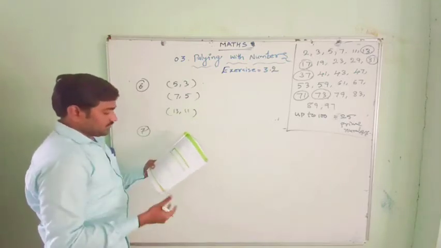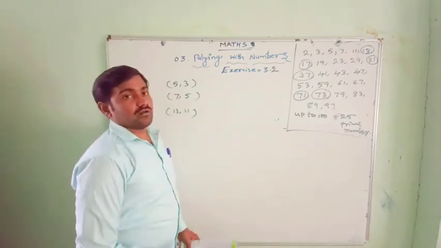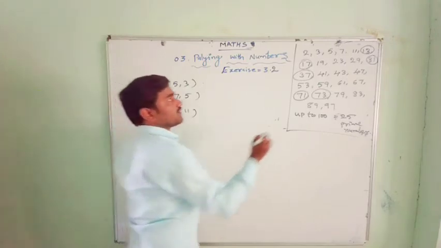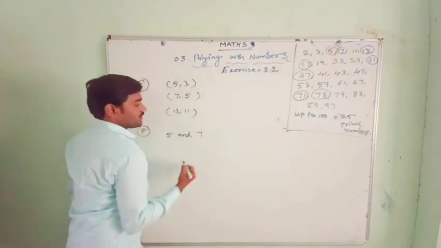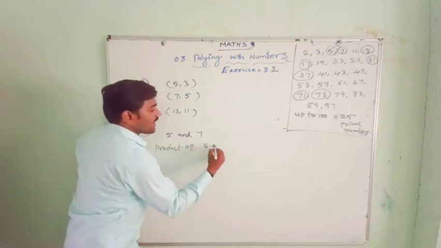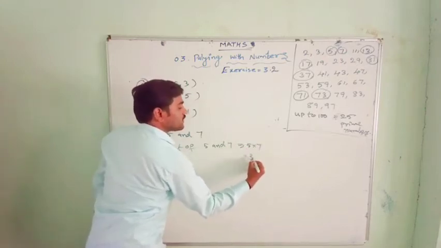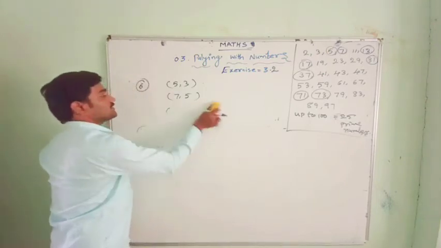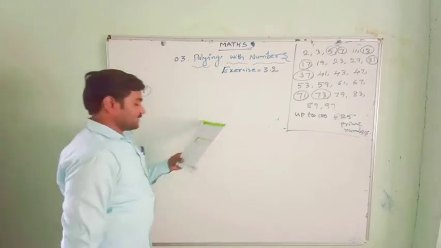Then seventh question. Write two prime numbers whose product is 35. Two prime numbers I have to write whose product is 35. So simple, 5 and 7. Their product, 5 into 7, equals 35. Yes, so the product is 35. The prime numbers are 5 and 7. So next, question number 8.